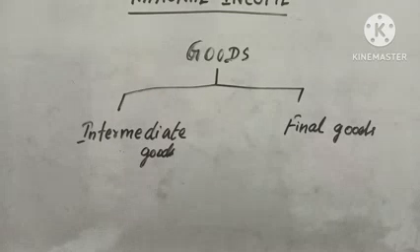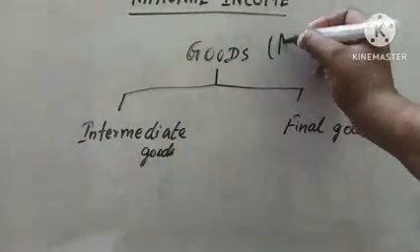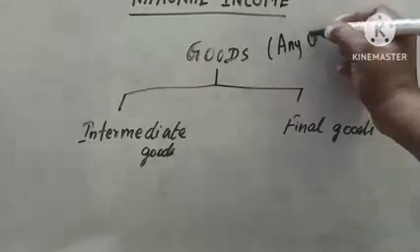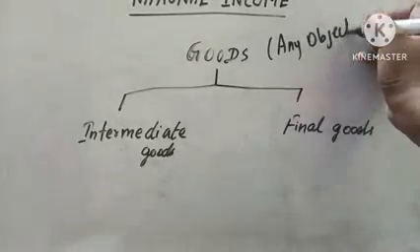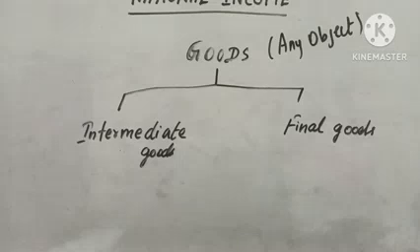So here we need to know the meaning of final good. Goods refers to any object which is useful for our day-to-day life. We have two types of goods, that is intermediate goods and final goods.